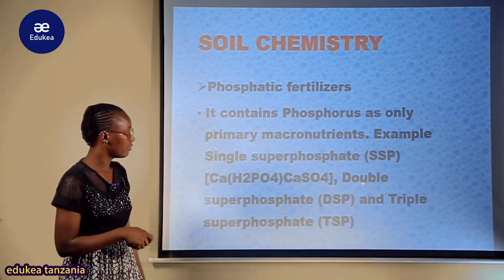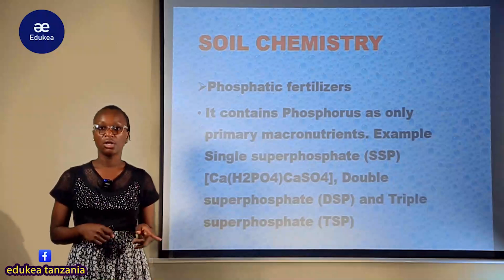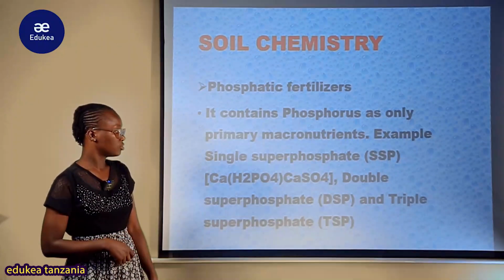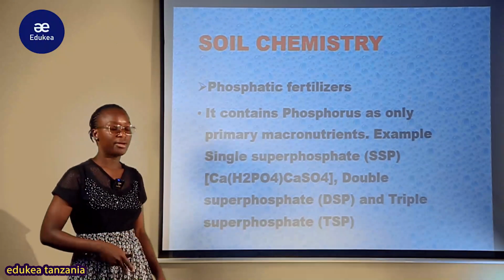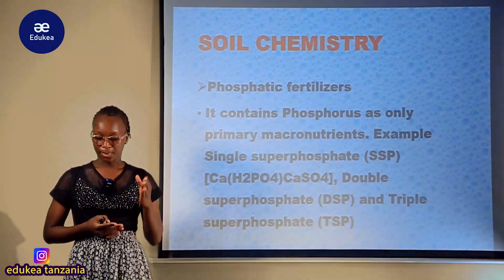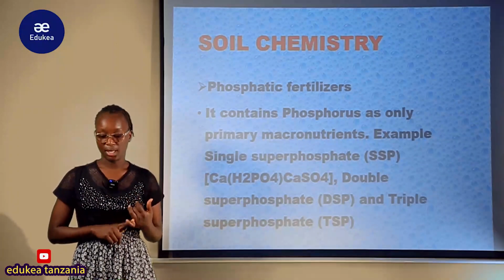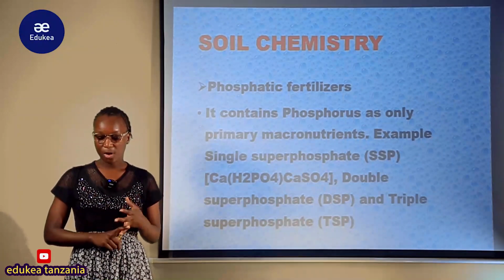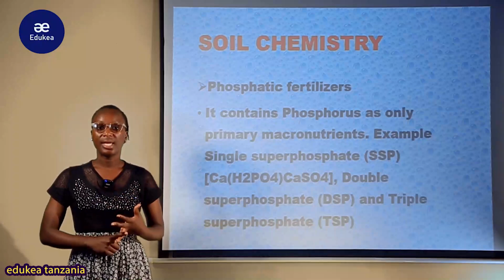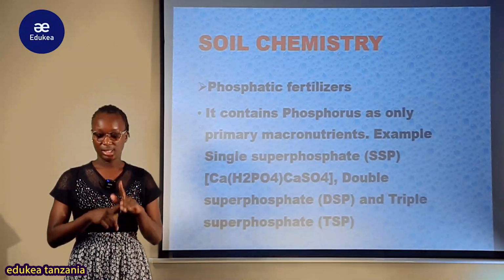But also we have double superphosphate, which is DSP. So we have the single, we have the double, but also we have the triple superphosphate. So we have single superphosphate, which is SSP, double superphosphate, which is DSP, and triple superphosphate, which is TSP.